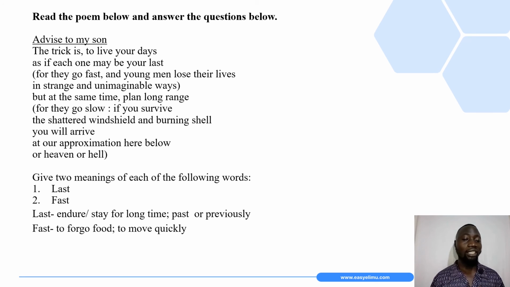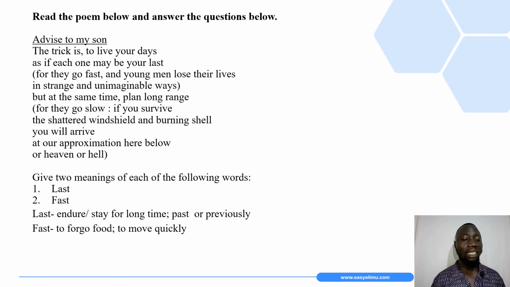The first one is last, the second one is fast. Last can have different meanings. The first one is to endure or to stay for a long time. Another meaning of last is past or previous. Again, there is fast.